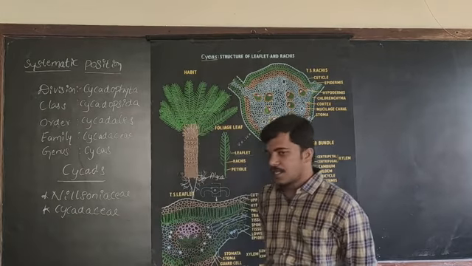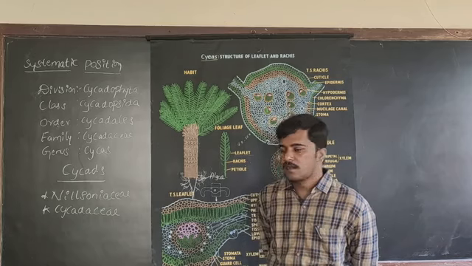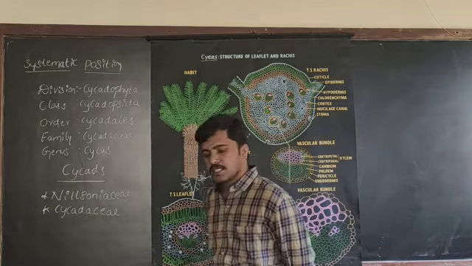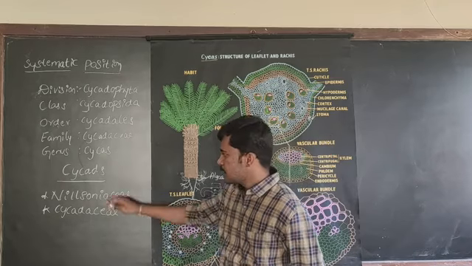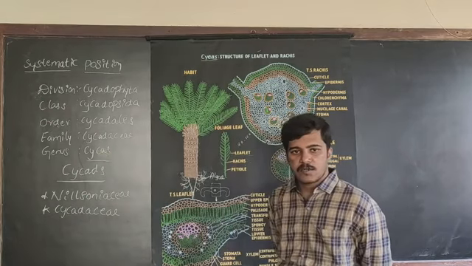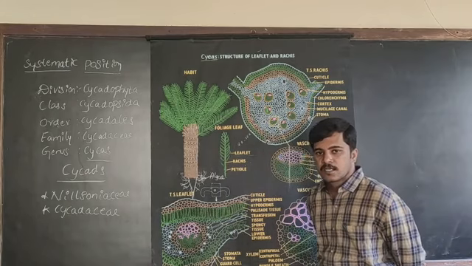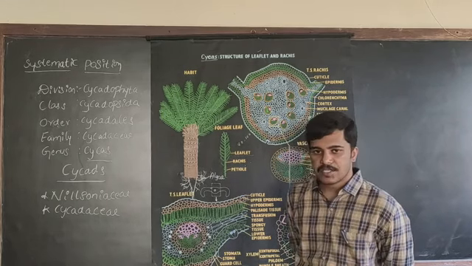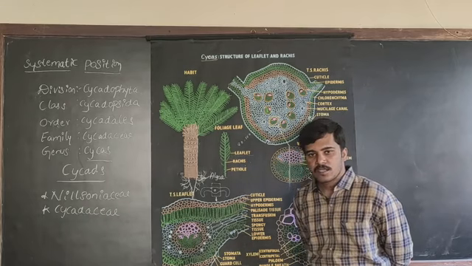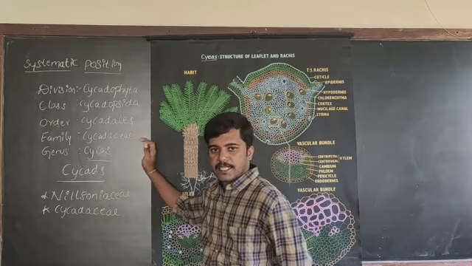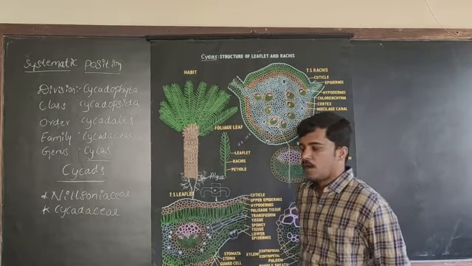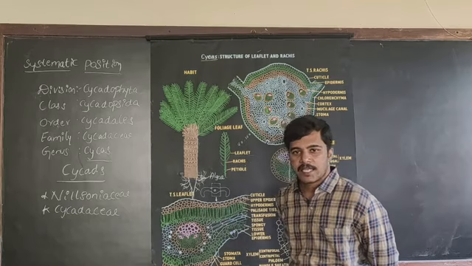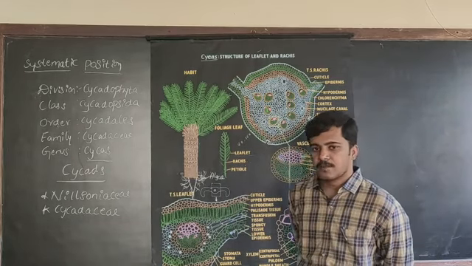It consists of 12 genera. Among them, the genus Cycas is one of the most widely distributed genera in the order Cycadales. It includes most of the species of Cycadales and is distributed all over the world. This is about the systematic position of Cycas.